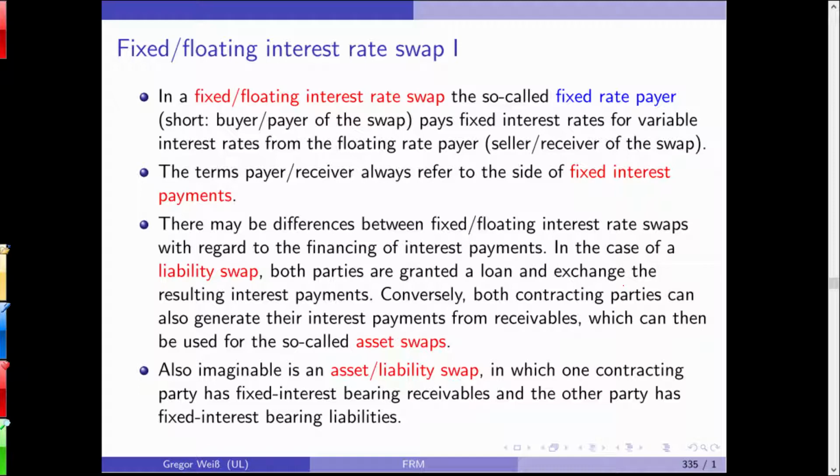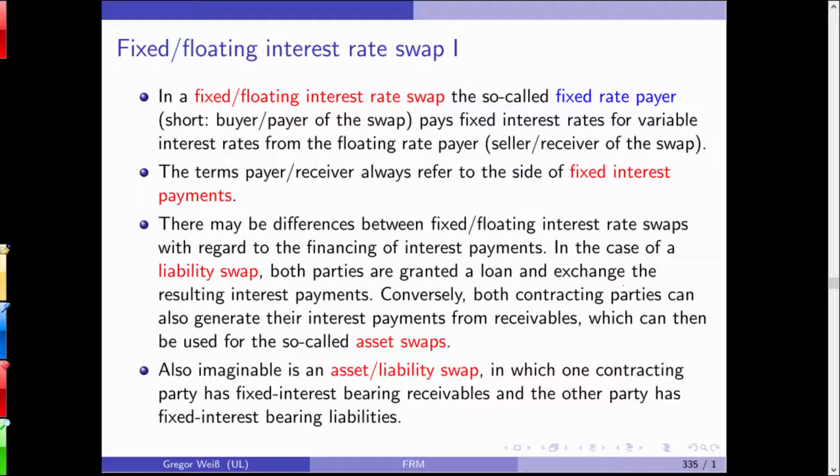It has been common notation that in a fixed-floating interest rate swap, the so-called fixed rate payer pays fixed interest rates. You are the buyer of the fixed interest rate swap. And if you are getting the floating rate, then you are the seller or the receiver.